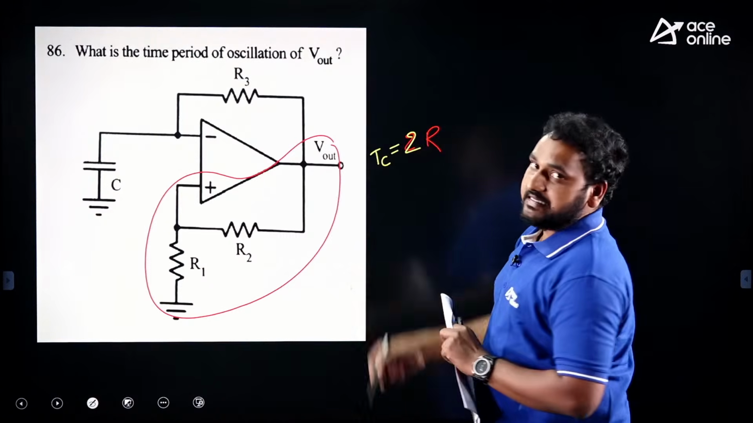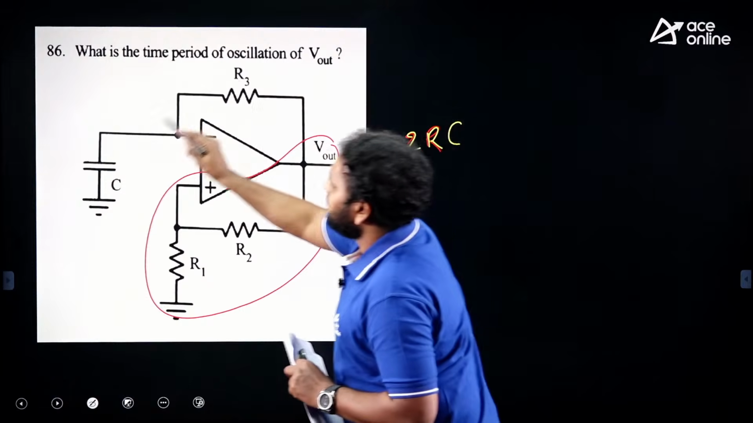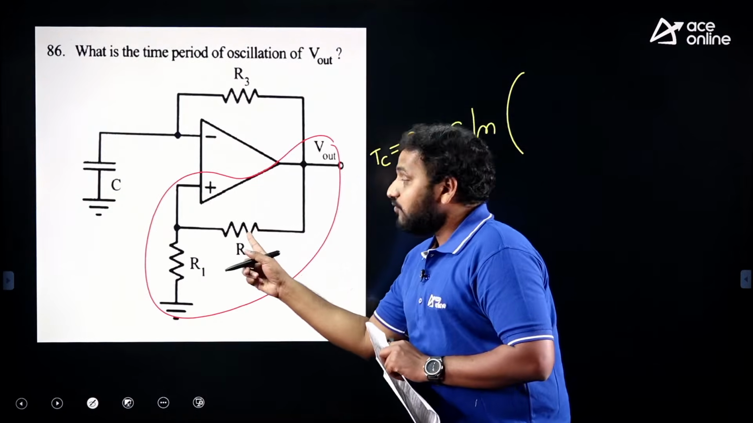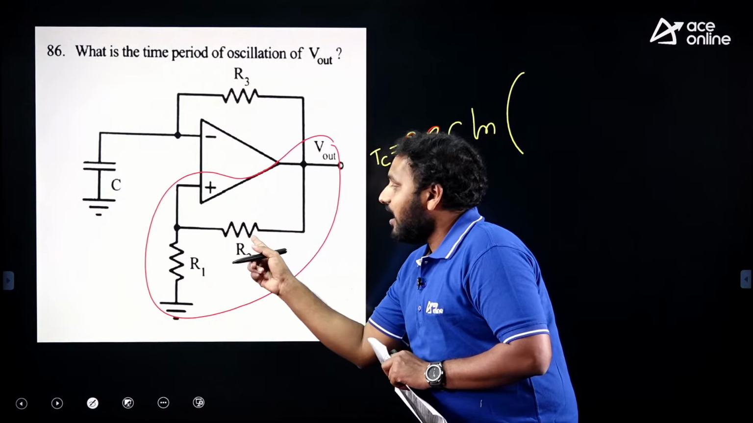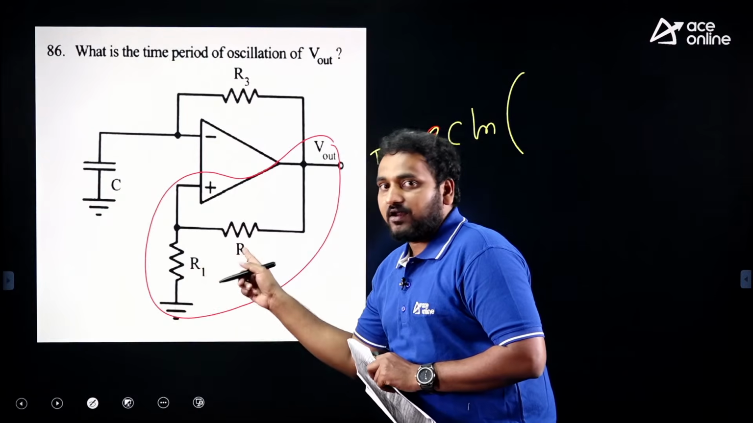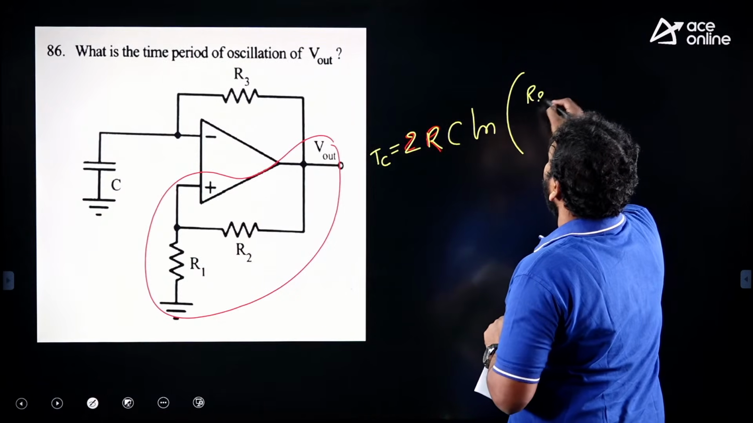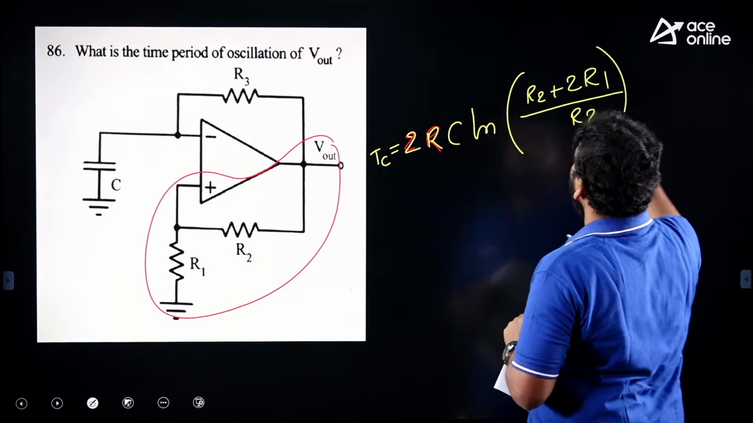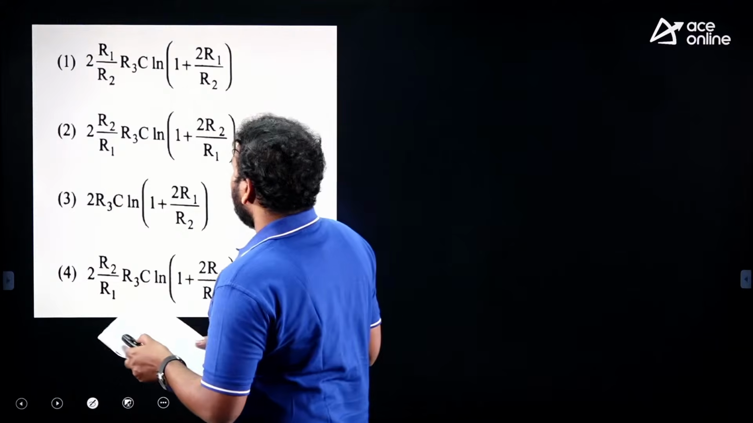T is equal to 2 R into C. R into C means the time constant of the feedback circuit, into log. This is R1 in the original circuit. In our notes, you can find the formula like that: 1 plus 2R2 divided by R1. But here R1 and R2 are interchanged. That means R2 plus 2R1 divided by R2, so 1 plus 2 times R1 by R2.